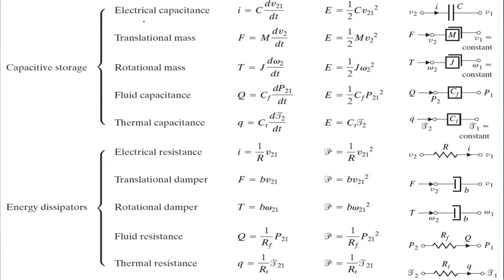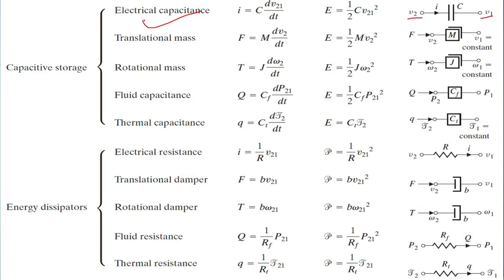The second is capacitive storage. You already know the current through a capacitor. Here we can see capacitor C is connected, the voltage at this point is V2 and the voltage at this point is V1. If you want to find the current through the capacitor, it will be I equal to C dV2 by dt. If you want to find the value of voltage, you have to take the integration.